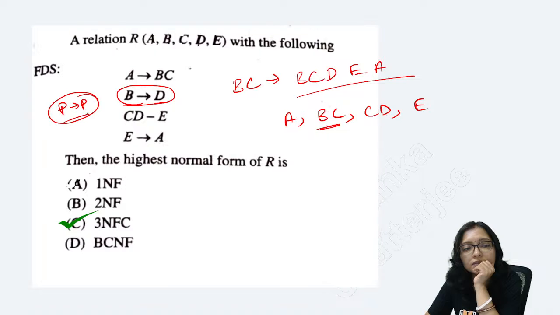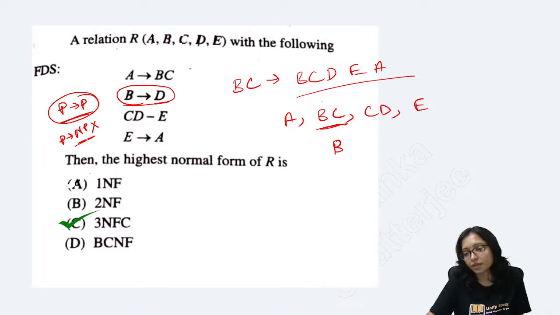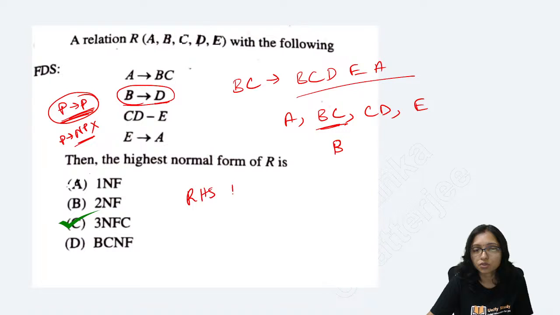If BC is also a candidate key, then B is part of the candidate key, that is okay. But it is prime to prime. It is not prime to non-prime. So prime to prime is also allowed. Whenever the right hand side is prime, that is allowed. Then there is no problem.